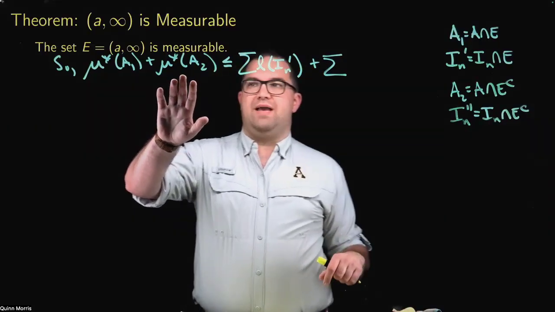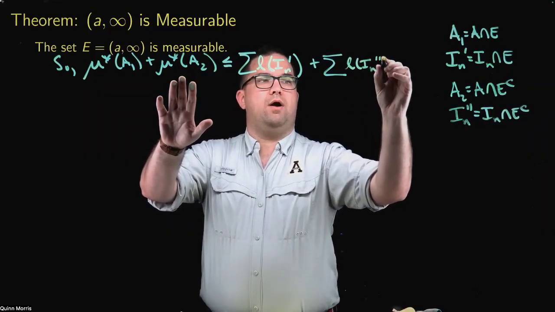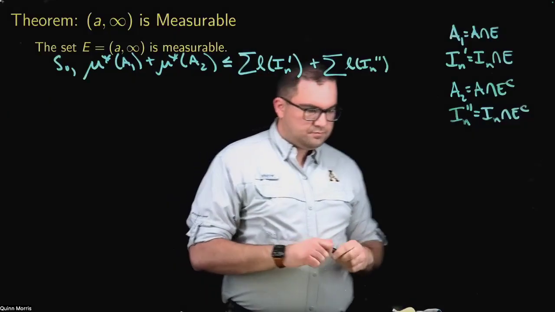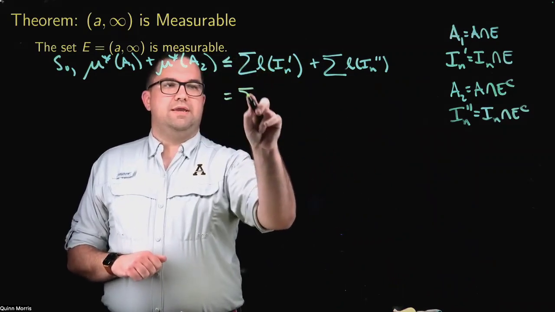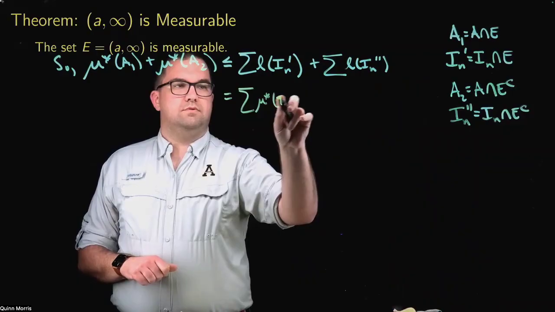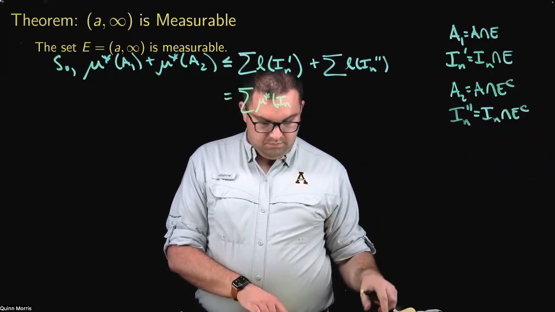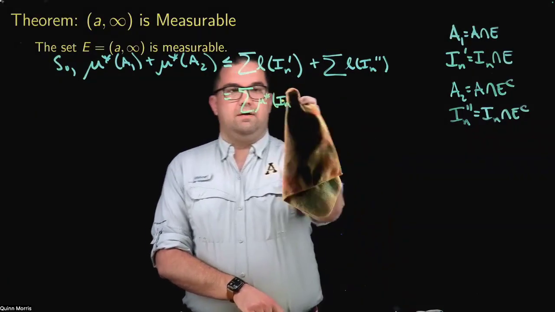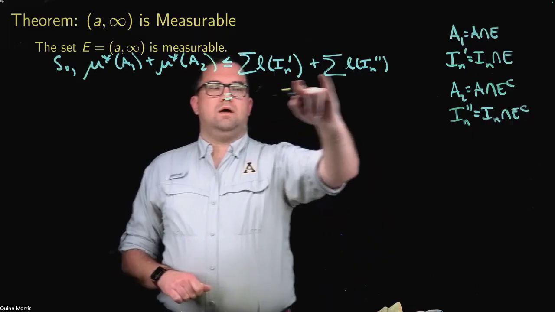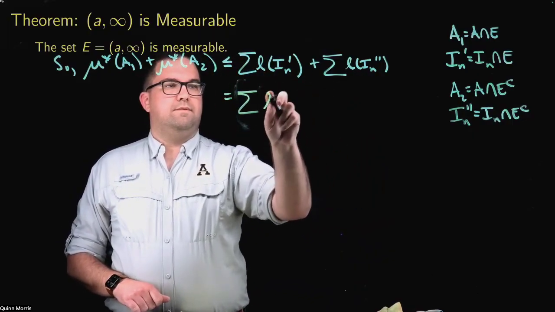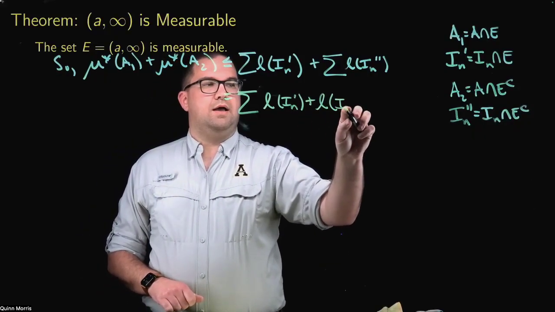So the outer measure of A2 must be less than or equal to the sums of the lengths of the I_N double primes. But again here, these are intervals, so these are equal to their outer measure. Sorry, that's true, but we actually don't need that. We can actually just combine these sums, the lengths of the I_N primes plus the lengths of the I_N double primes.